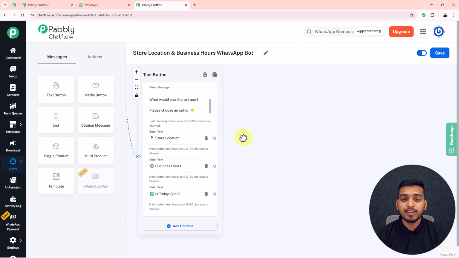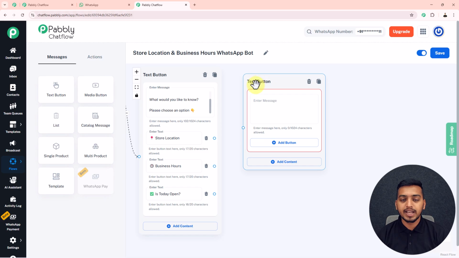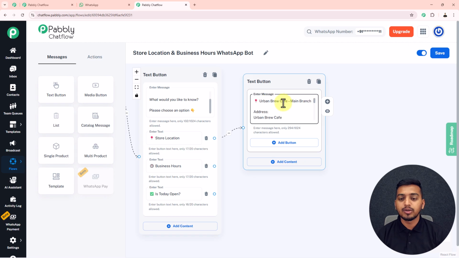And when I say frame these buttons, it means that what next will happen when my customer clicks on any of these following buttons. So as I want to send a message to my customer with all the details about my store location, so for that I will just drag in this text button from here and I will drop it in here. Now I just have to do 2 things. First one is to connect both of these following circles like this. After that, inside this box, I will enter the message which I want to send to my customer. So here you can see I have entered the details about the location of my store.